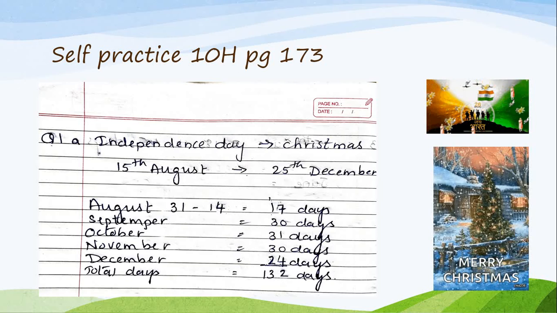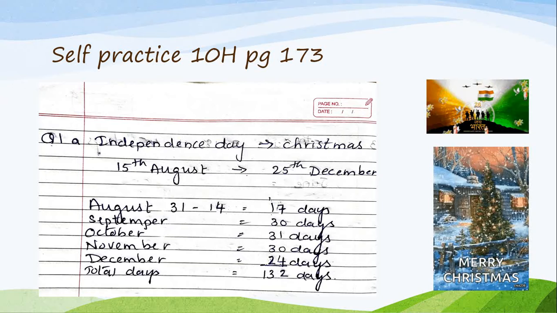Are you getting it, children? So 31 days total in August. Out of that, from 1st August to 14 August I will minus. So in August actually I will have just 17 days. September 30 days, October 31 days, November 30 days, and December 24 days. That adds up to 132 days.